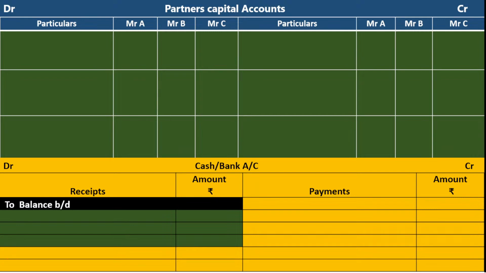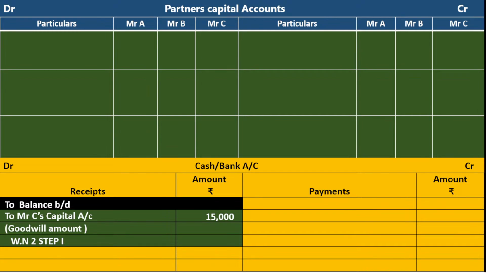So the first entry is cash or bank account debit to Mr. C's capital account. Goodwill amount, working note number 2, step number 1. What is the goodwill amount? 15,000. So in the first step, you write the cash or bank account on the debit side, to C's capital account.